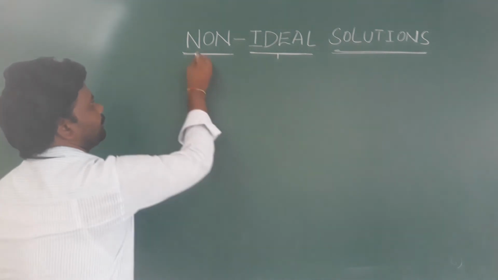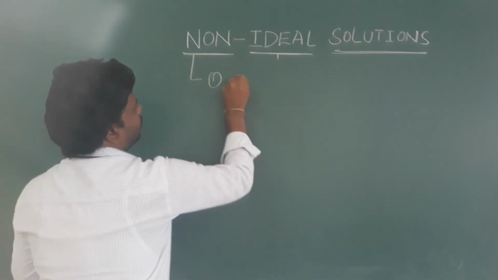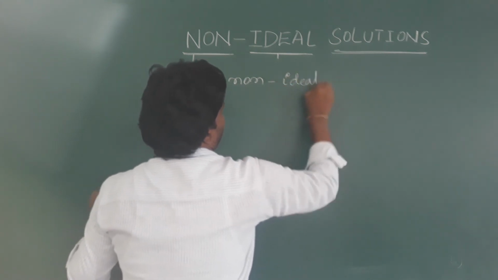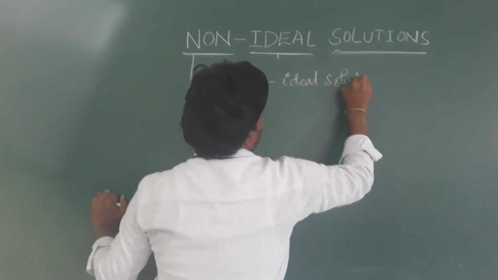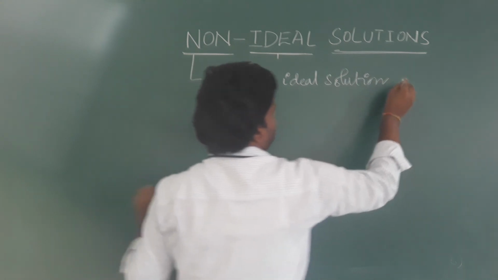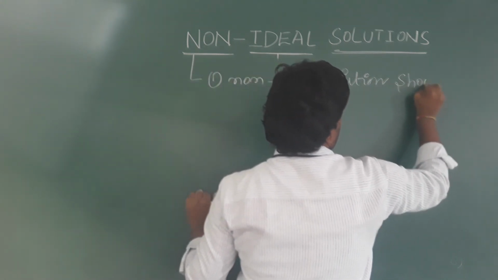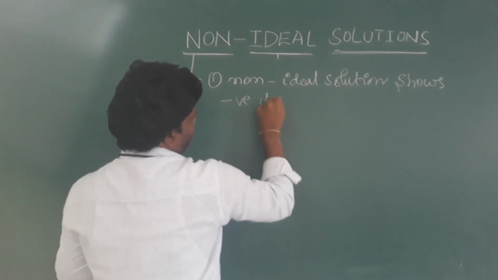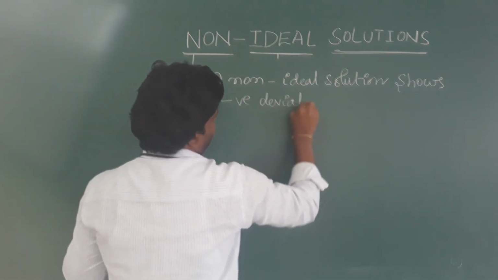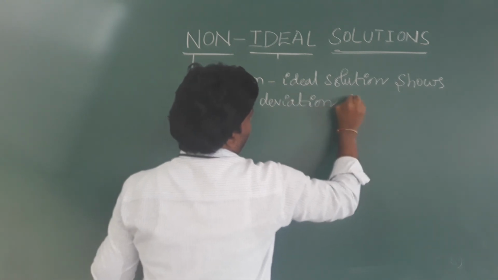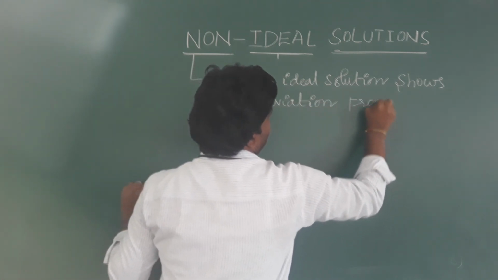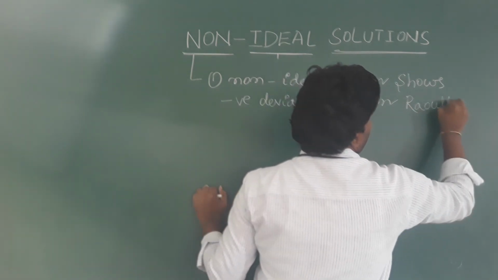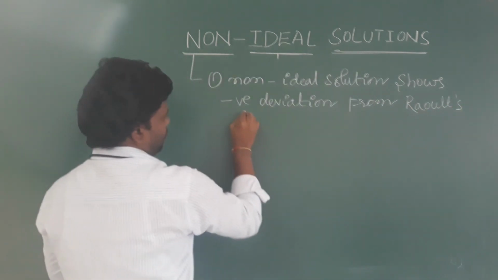First one, non-ideal solution shows negative deviation from Raoult's law.